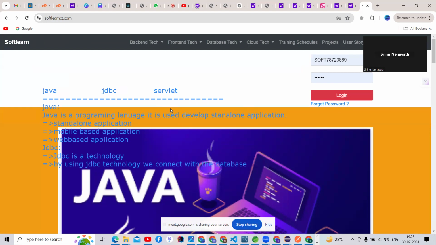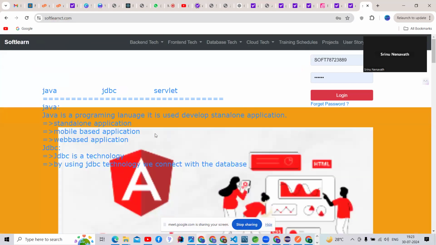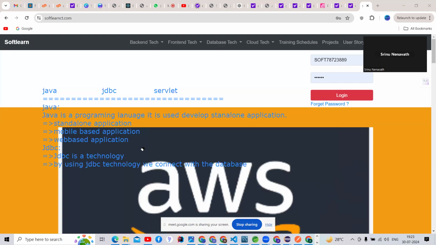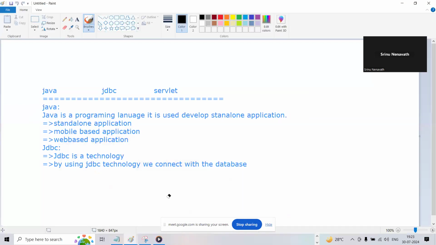Yes, this application is running inside the server, guys. So that is the reason we call this a web-based application, guys. So we are now going to develop this type of application.